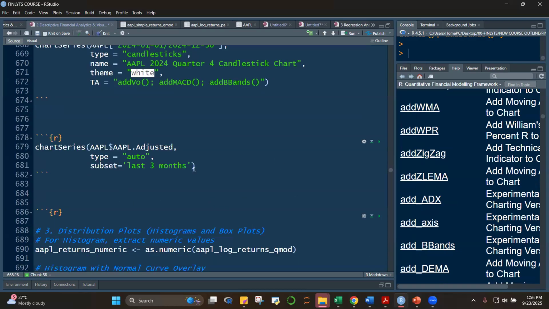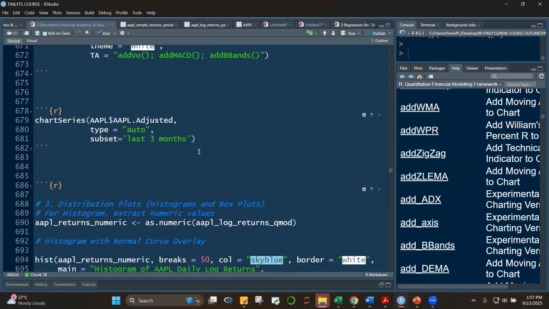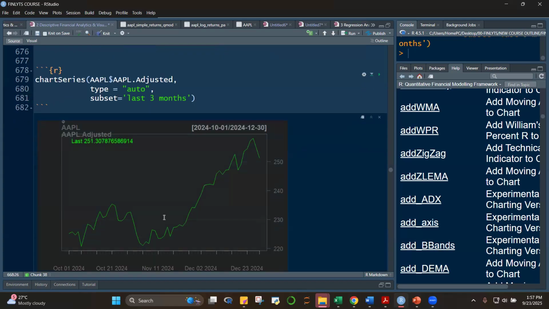Okay, so this one, class, adjusted. Type is equal to auto, and then subset. You can use this, class. Instead of this, you can also use subset is equal to last 3 months. If I plot this, what will be auto, class? Auto will also be a line. Okay? And take note of the default, class.